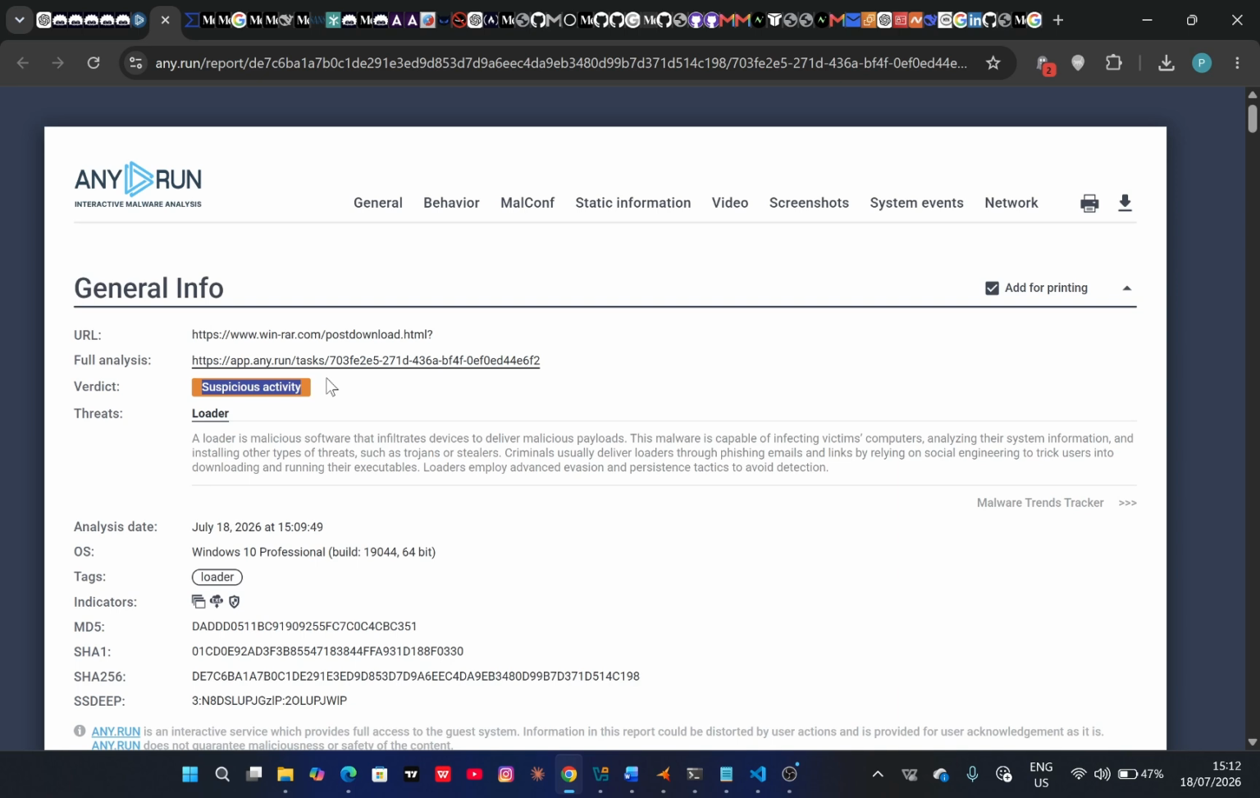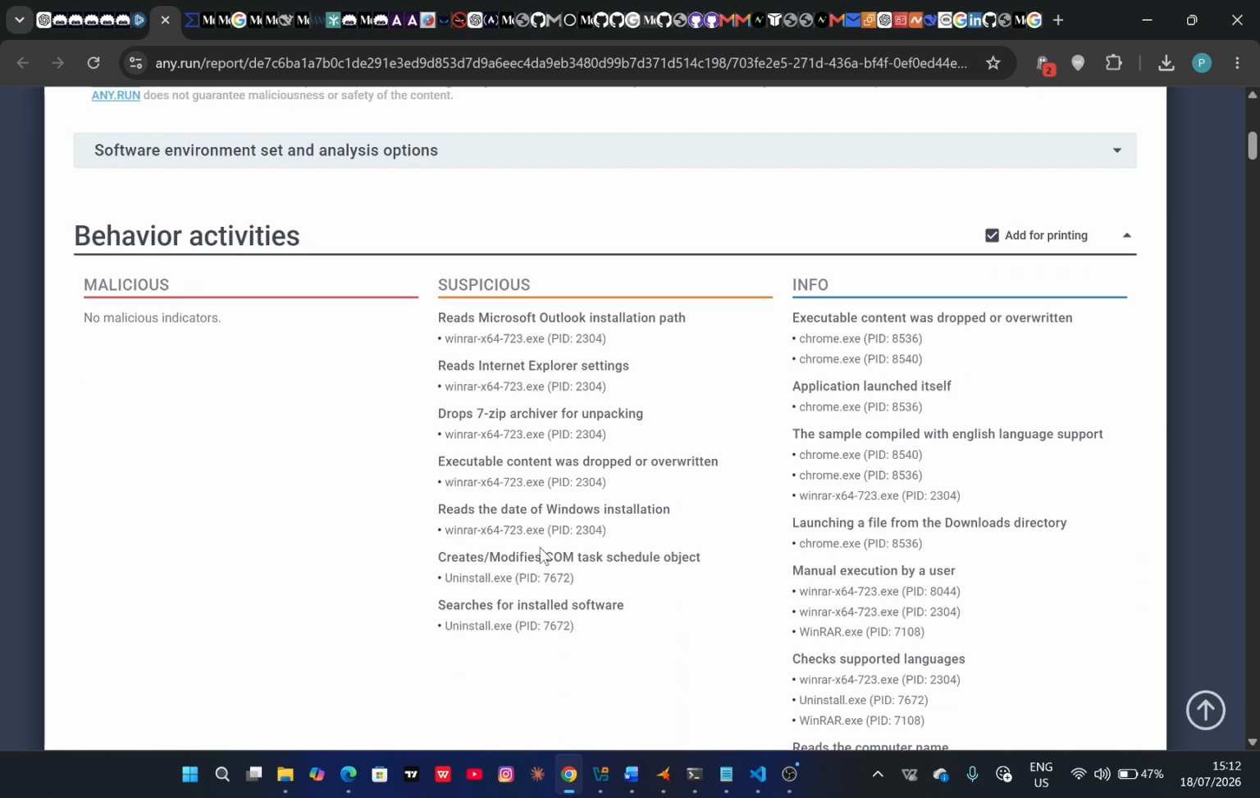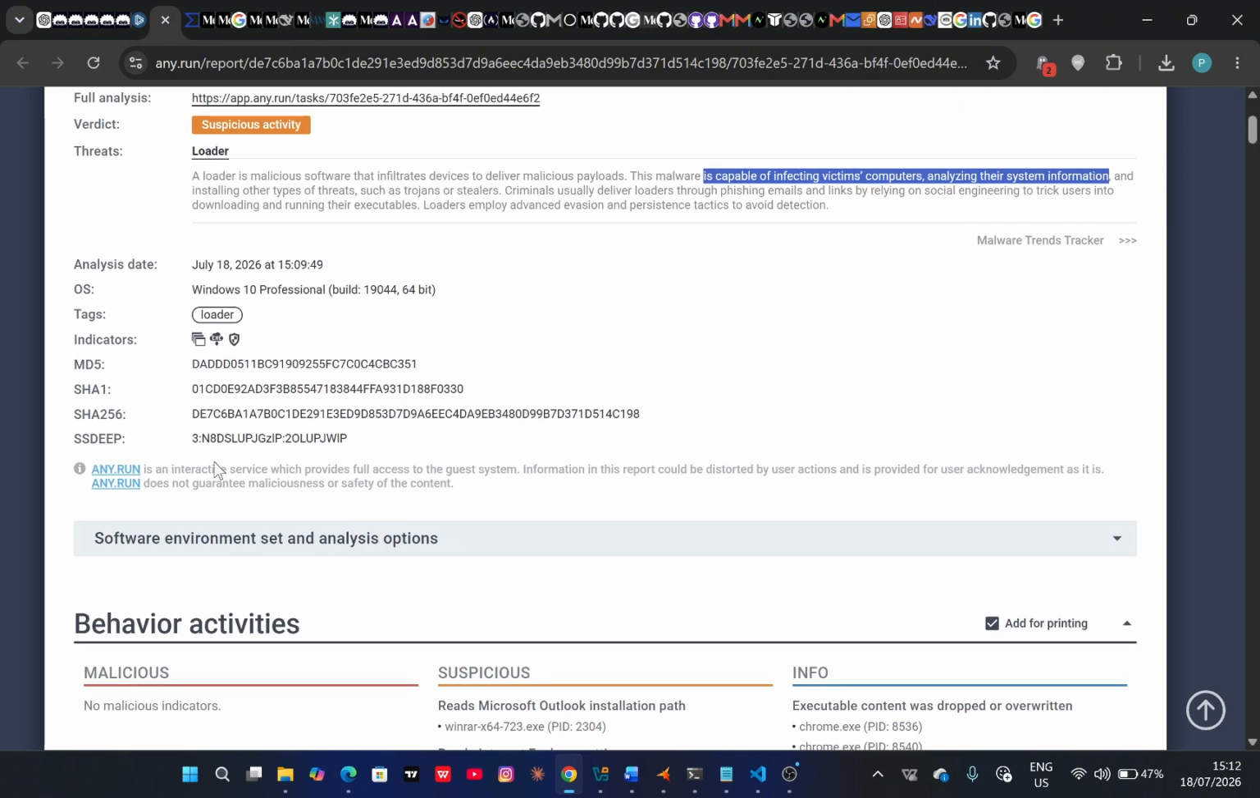The verdict says suspicious activity. The threat is that it is a loader. Wow, capable of infecting systems. But when we come to the behavior activities, we can see that there is no malicious indicator. So sometimes these analyses could also present to us false positives, because there are some features within legitimate software that can perhaps be flagged. So WinRAR, just like this, could create some kind of processes. Looking at the use of WinRAR as a whole, that might seem suspicious to these platforms, right?